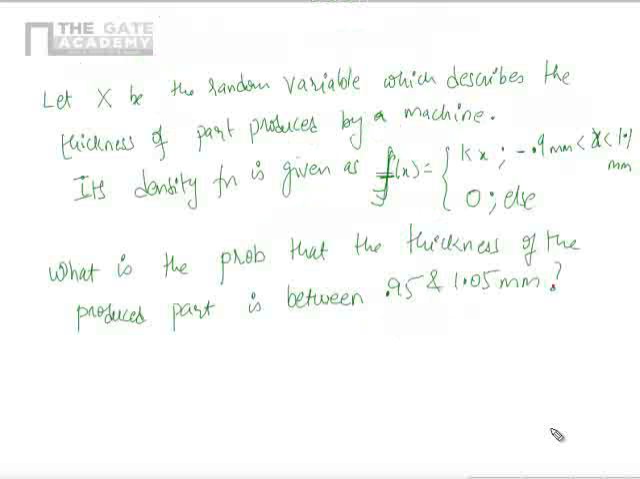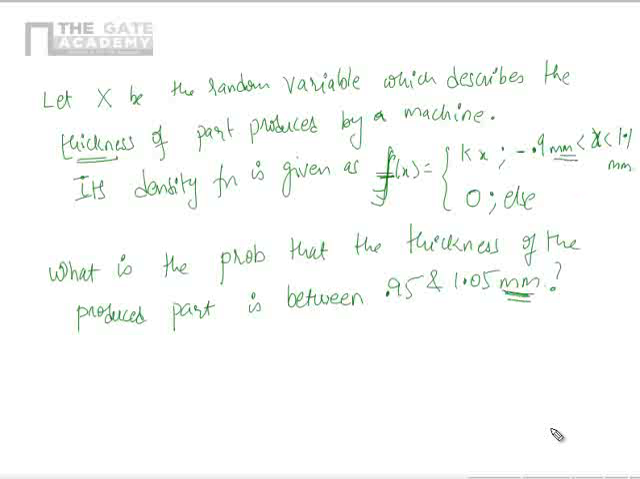Okay, we will solve one more problem. Let x be the random variable which describes the thickness of the part produced by a machine. Its density function is given by f of x, which is nothing but kx in the region 0.9 less than x less than 1.1 mm, 0 else. What is the probability that the thickness of the part produced is between 0.95 and 1.05 mm? This mm is a unit because it's a length, it's a thickness.